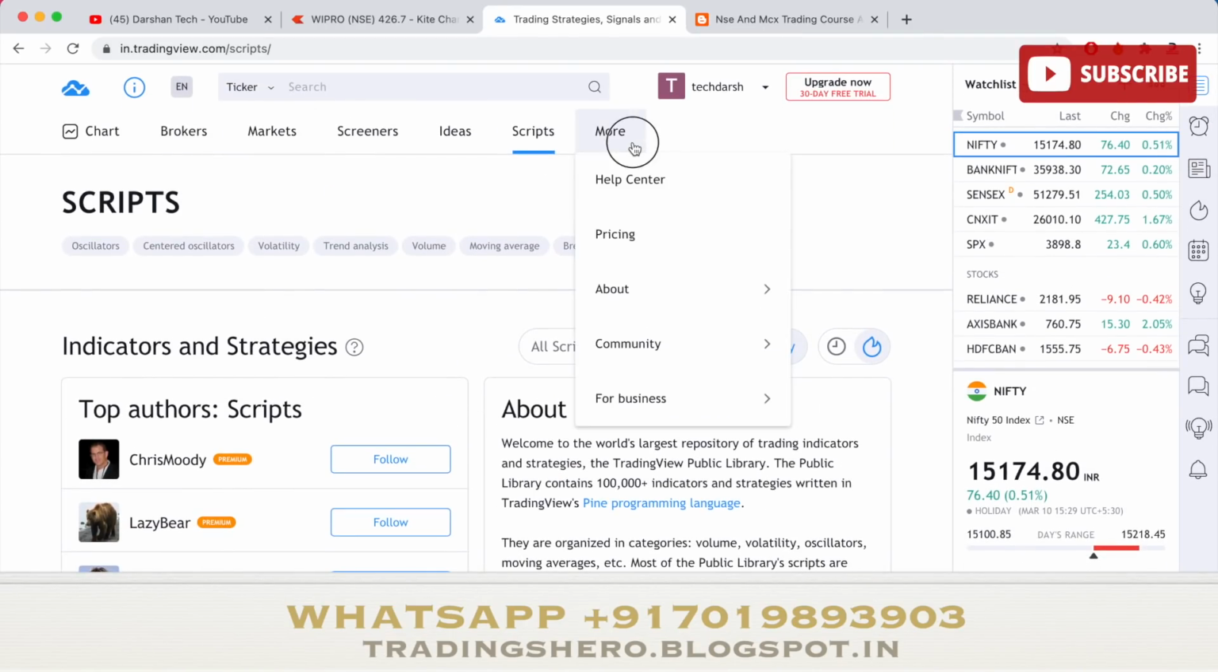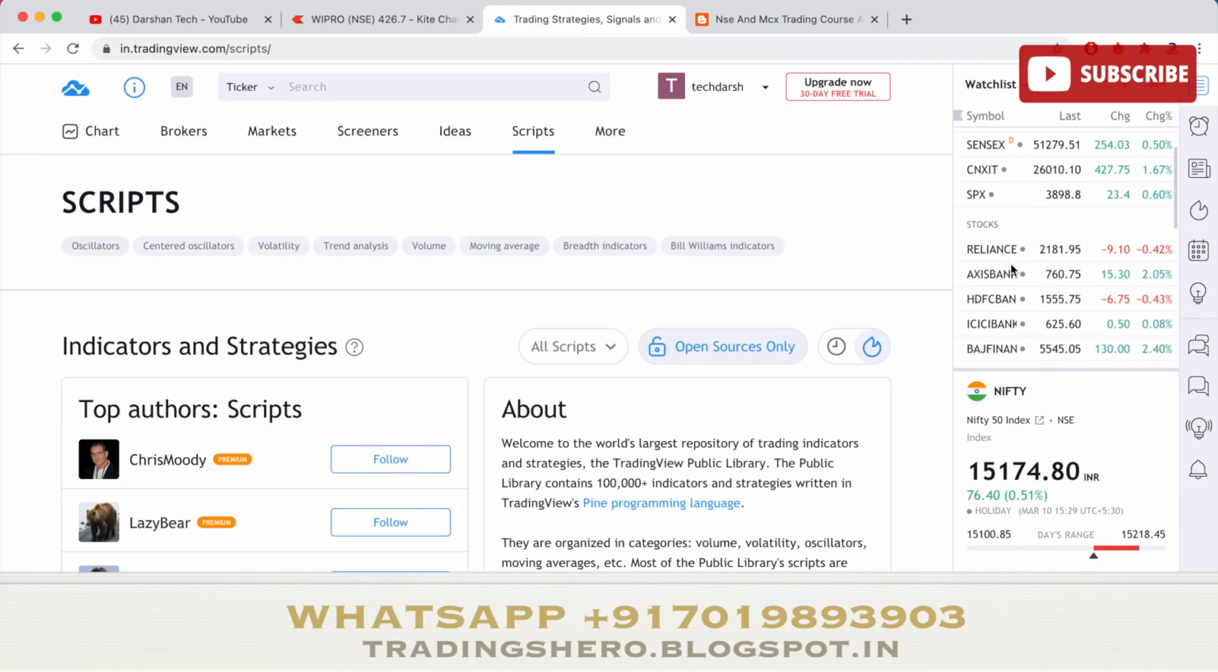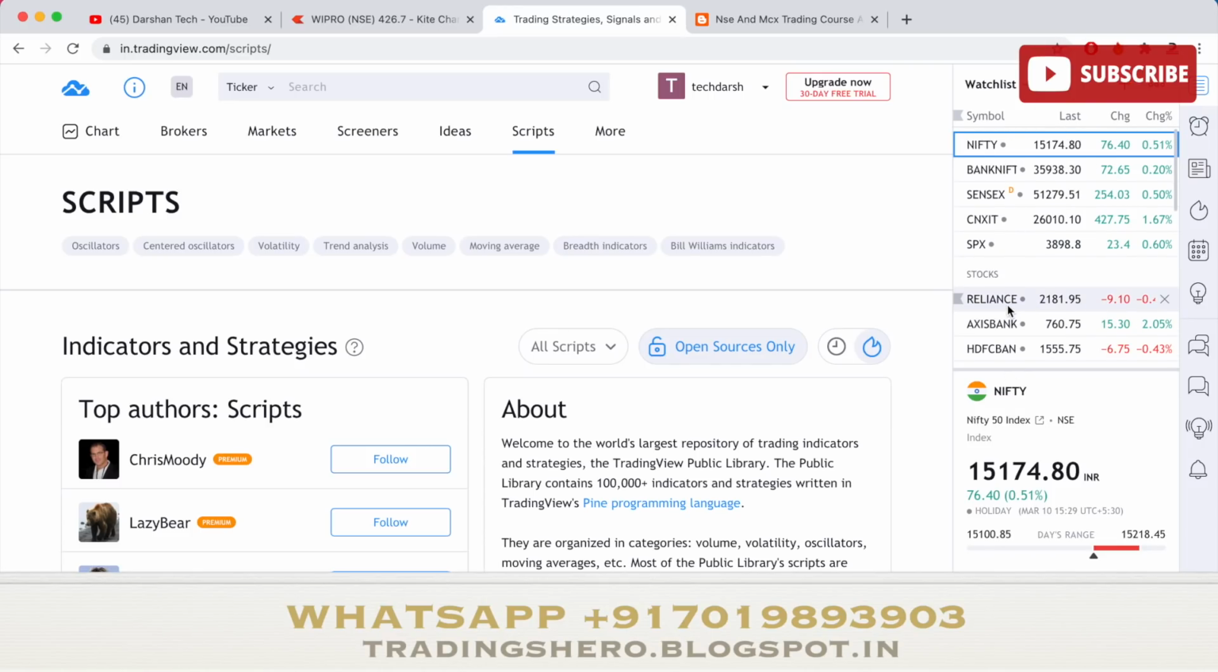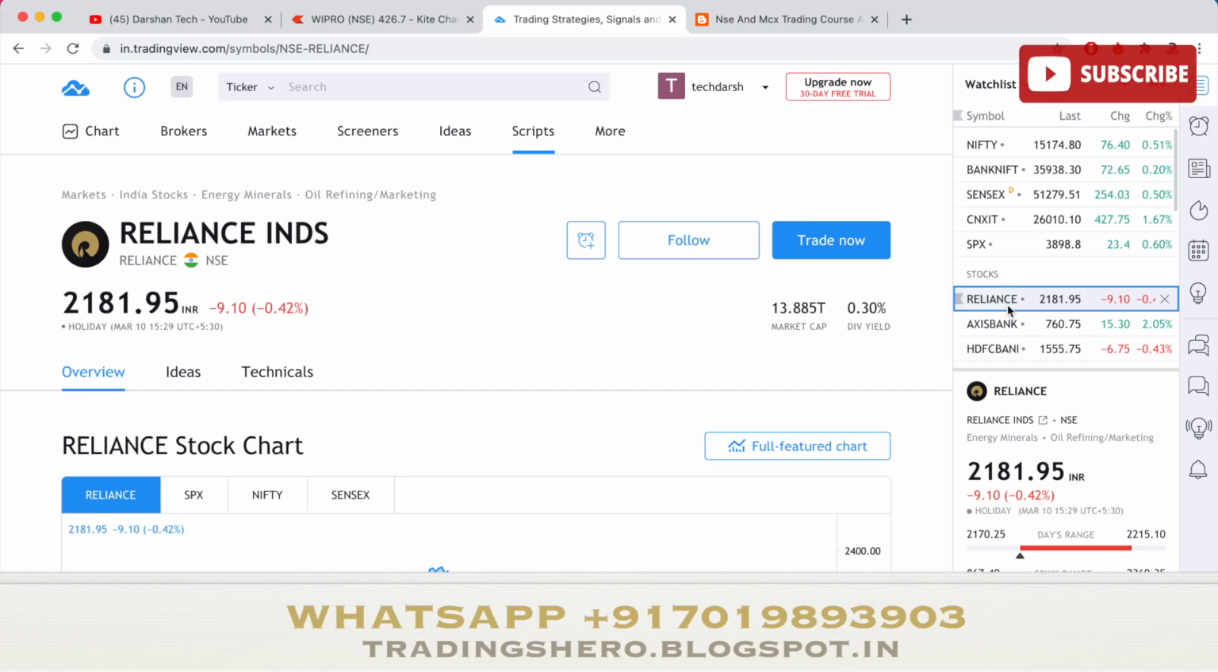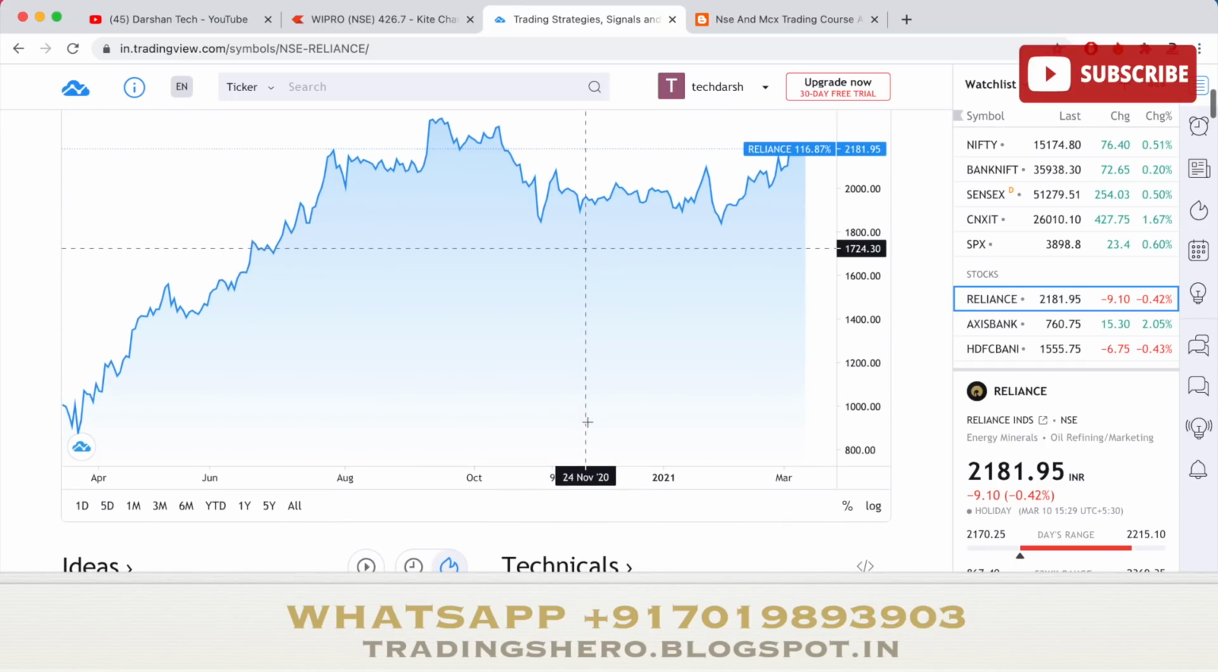So now let me come to the chart part. That is where we get more of the useful things. So this is a watch list at the top right side, what you can see. So let me just open Reliance chart. Once you click this, the page loads something like this.